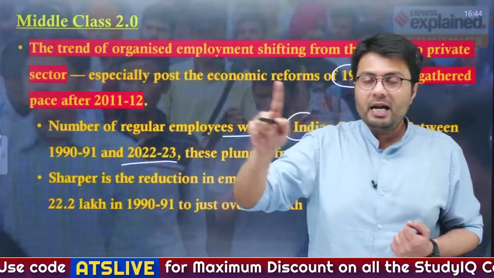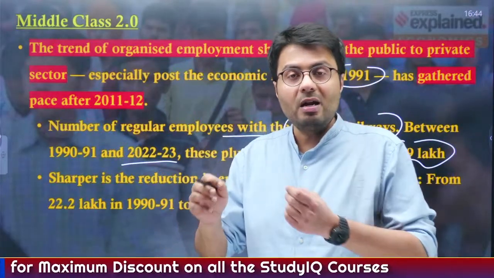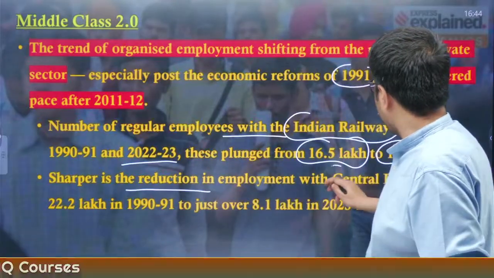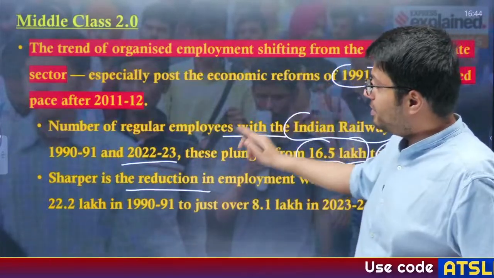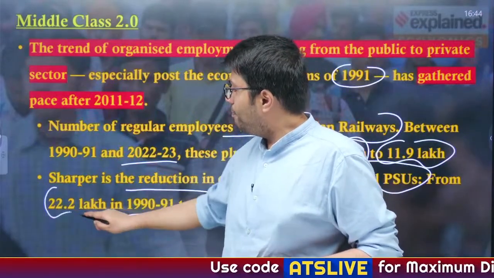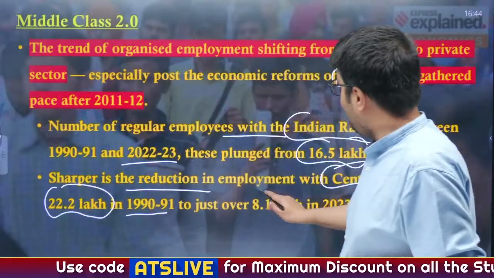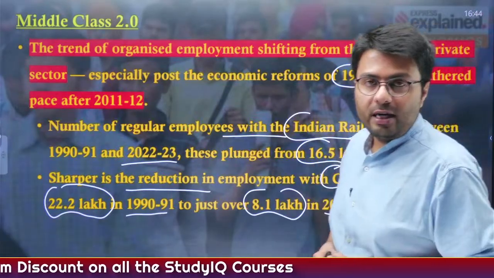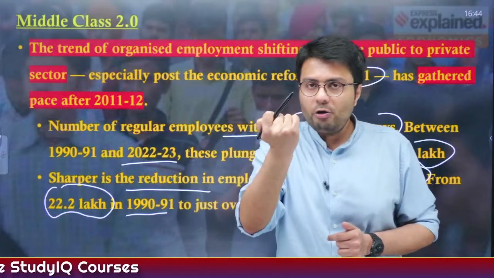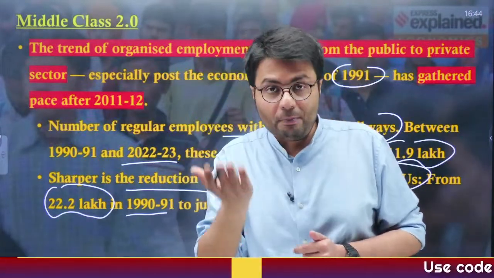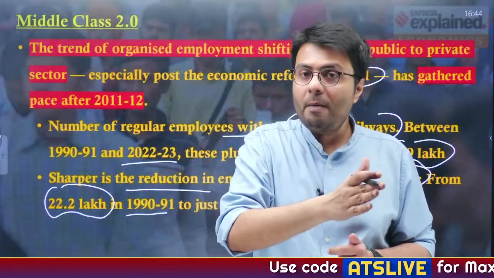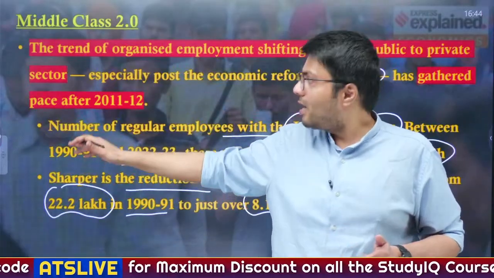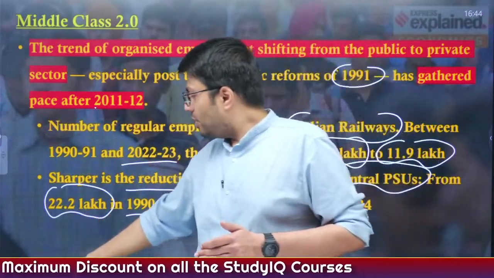Now back then, Indian Railway was the largest employer of people in India. Now there was a sharper reduction in employment in central PSUs, as central PSUs back in 1990-91 employed 22.2 lakh people. However, it fell to just 8.51 lakh, about one third, in 2023 and 24. So this is how the amount of employment opportunities created by the public sector, particularly in government owned companies and corporations, reduced significantly. And this gathered pace after 2011 and 12. So understood the change.